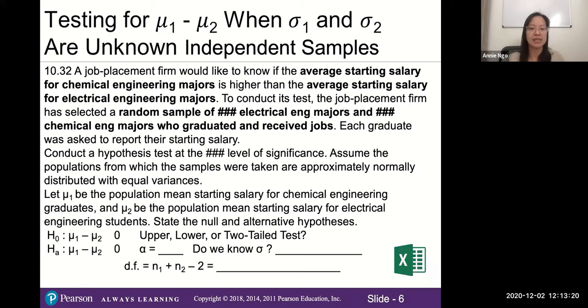We're going to go ahead and conduct a hypothesis test at a particular level of significance, or a particular alpha. So you'll go ahead and look at your homework, see what these numbers might look like. And then we're going to assume that the populations from which these samples were taken are approximately normally distributed with equal variances. So similarly bell-shaped, right? There's very specific information in the homework. It's saying, let your population mean 1 be that for the chemical engineering graduates, and let your mu 2 be the population mean for our electrical engineering students.